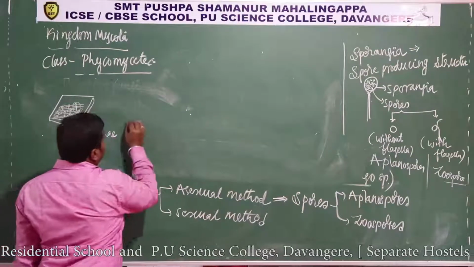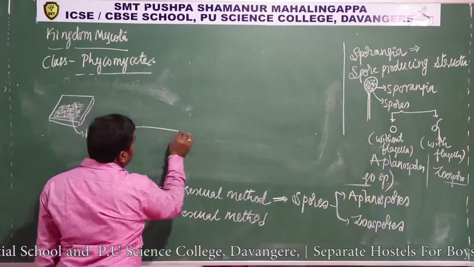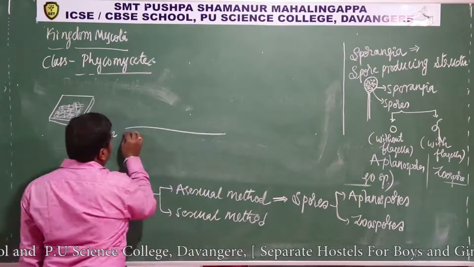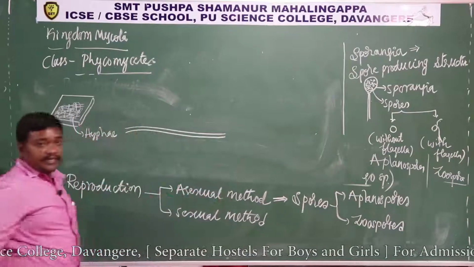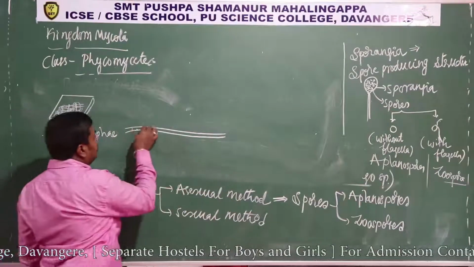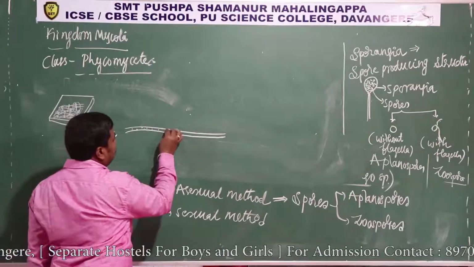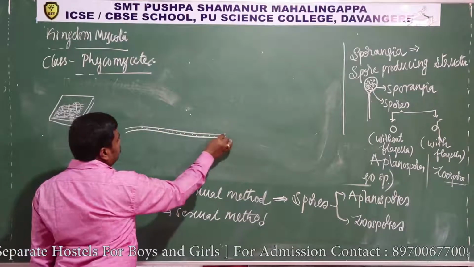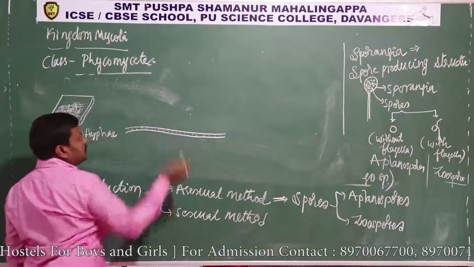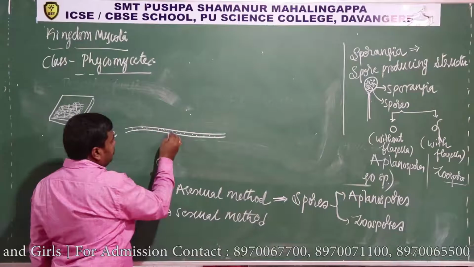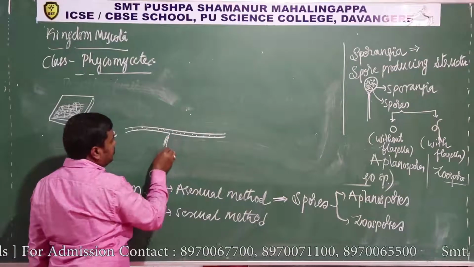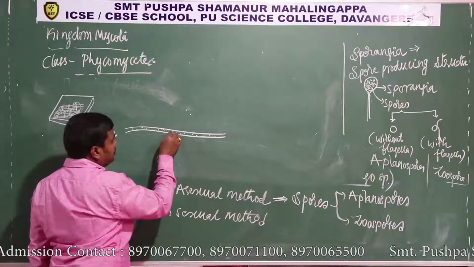This structure consists of a cenocytic hypha with multinucleate condition, and at certain places it produces branched structures like this.